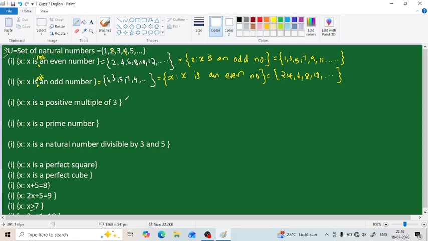The set of all x such that x is a positive multiple of 3. That is the set builder form of the given set. So what will be its roster form? Here it is given that our set consists of numbers that are multiples of 3.